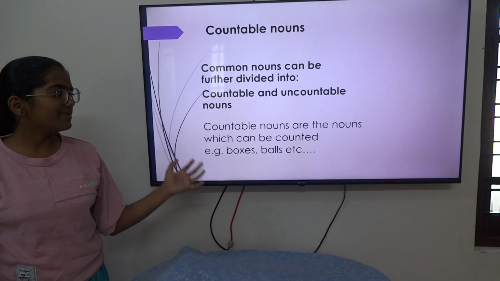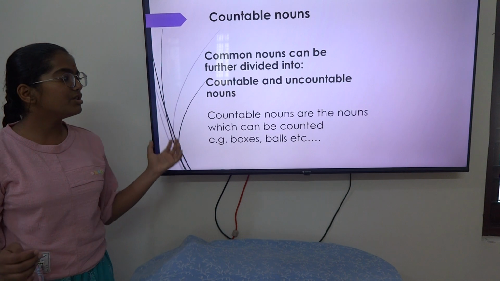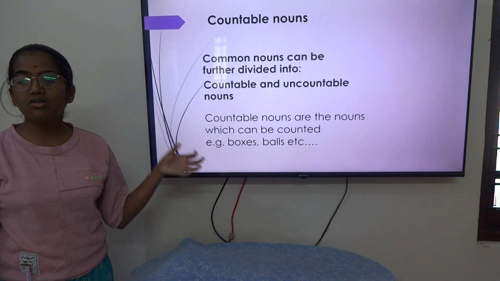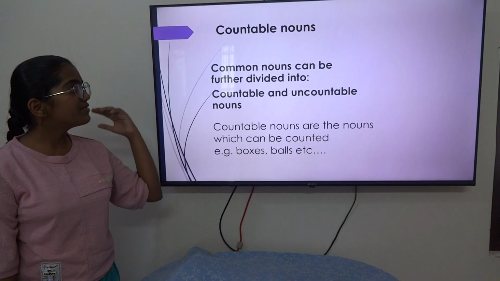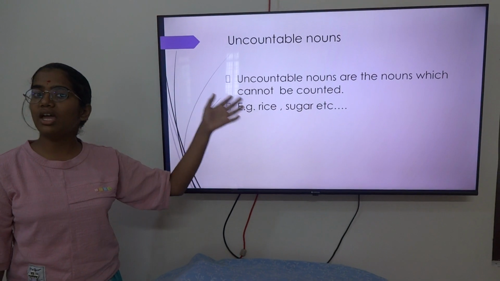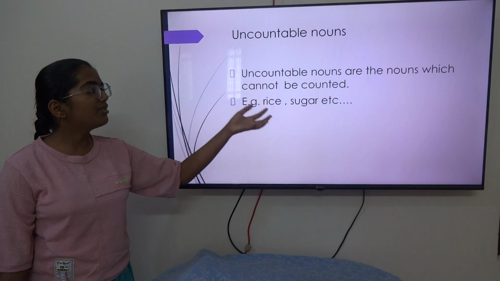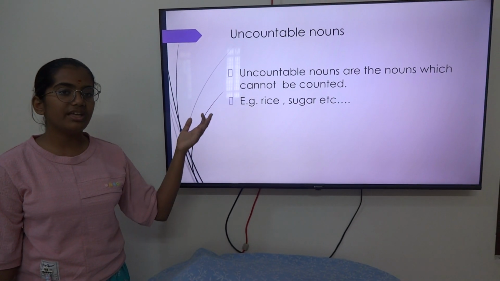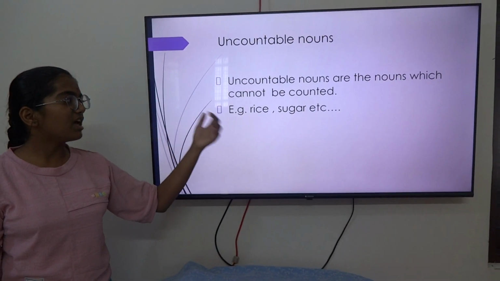Countable nouns are the nouns which can be counted in a short period of time. We say counted, but it should be in a short period of time. They can be singular and plural, such as boxes, balls, etc. Next, we have uncountable nouns. Uncountable nouns are the nouns which cannot be counted in a short period of time. I mean, the grains of the rice cannot be counted in such a short period of time, like 15 or 20 minutes. We need hours and hours.